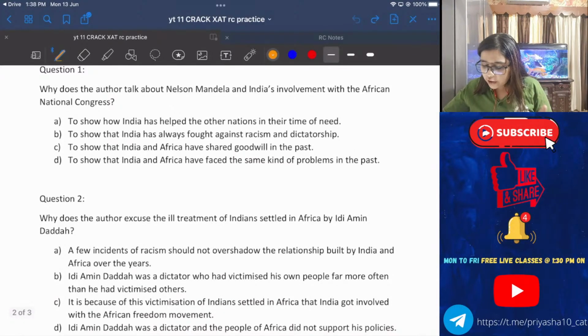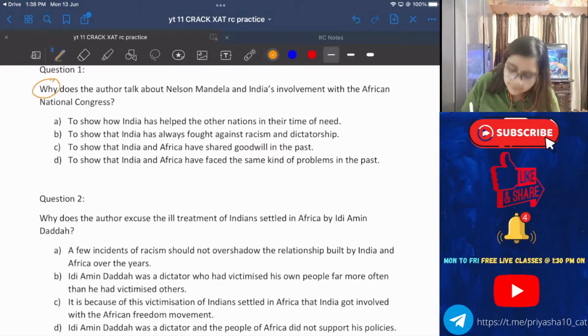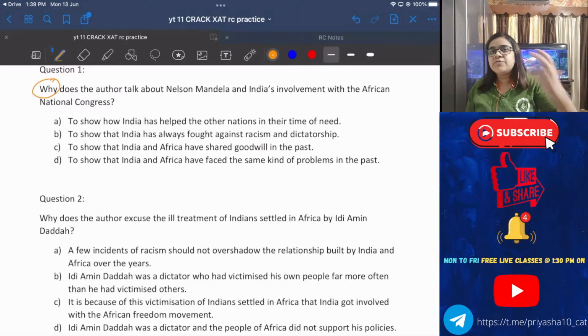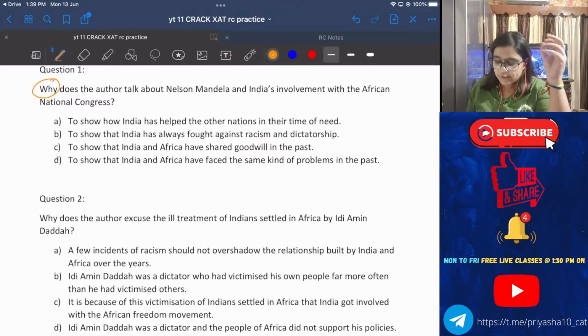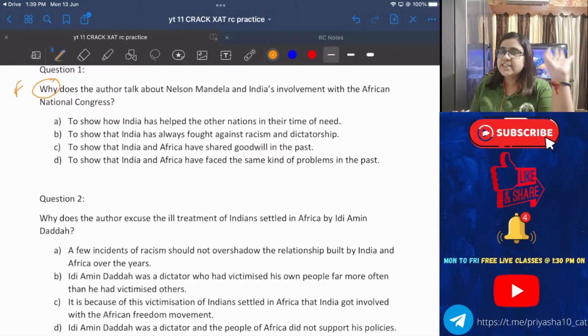Why does the author talk about Nelson Mandela and India's involvement with the African National Congress? Why? The meaning of why is what? Wait, we are not discussing answers, Setu. Why means, is it a fact-based question or is it an inference-based question? Of course, looks like a fact-based question because there's a direct question, right? It's a direct fact-based question. So, F. Fine, 1 out of 6, F.